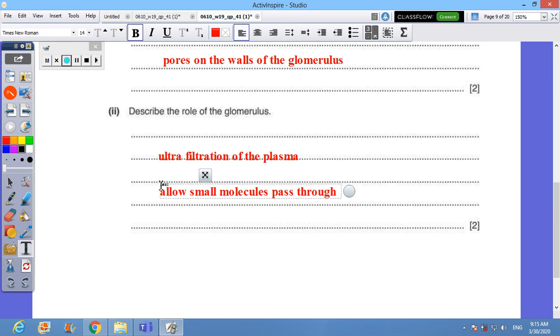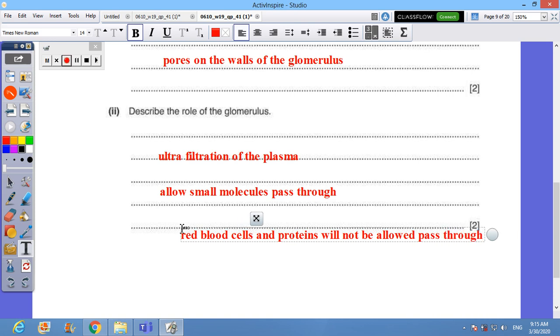to the cup-shaped structure, and they will not allow red blood cells and proteins to pass through, as they are too big.